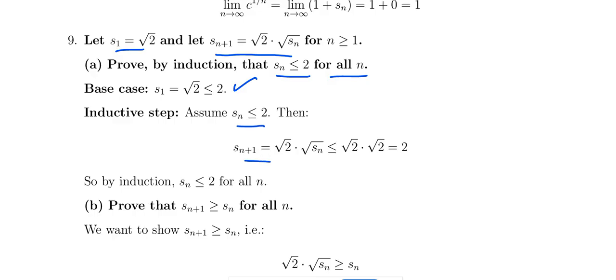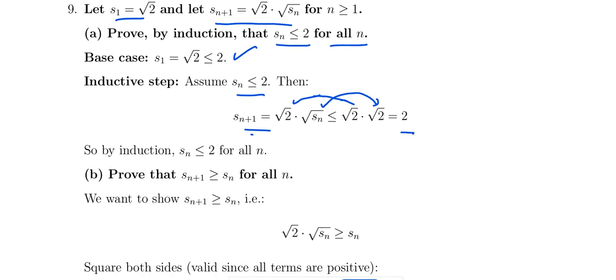Then how can we define sn plus 1? Root 2 into root sn. So sn is less than or equal to 2, this root 2 stays as it is, and root sn is less than or equal to root 2. Root 2 into root 2, that is 2. So sn plus 1 is also less than or equal to 2. Sn is less than or equal to 2, sn plus 1 is less than or equal to 2. So from this we get the conclusion.